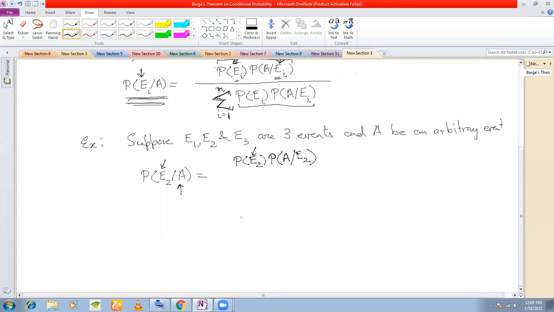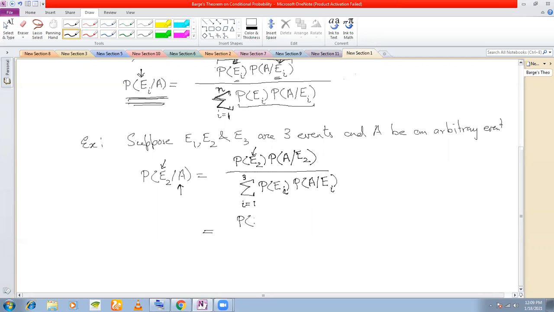Tell me whether it is clear or not. Okay. So divided by summation i is equal to 1. How many events are there? 3 events. So i is equal to 1, 2, 3. P(Ei) into P(A/Ei). Now did you understand? Because of the summation there's an Ei.